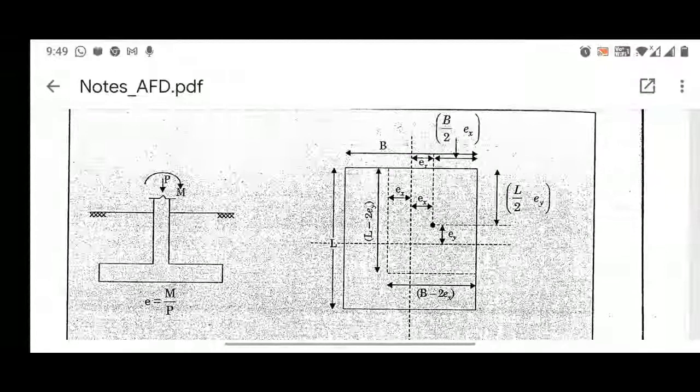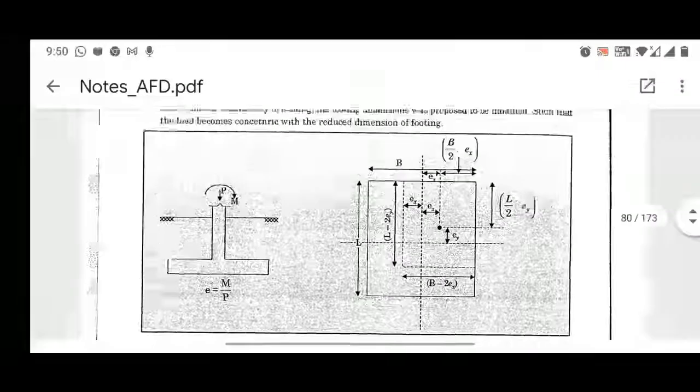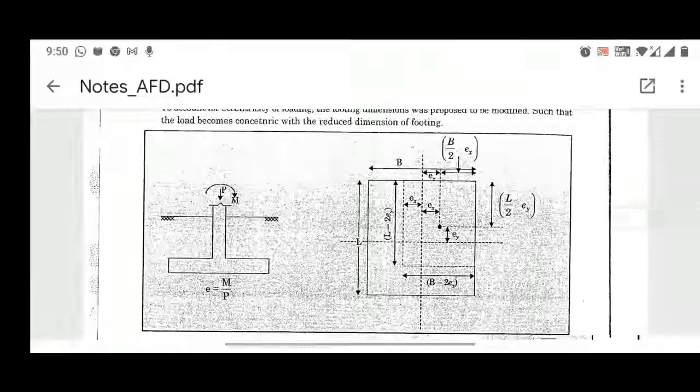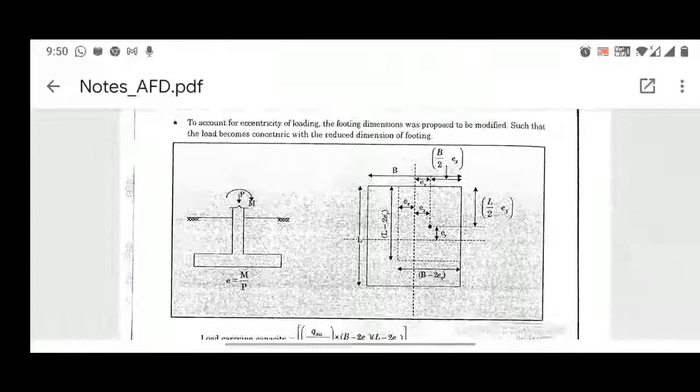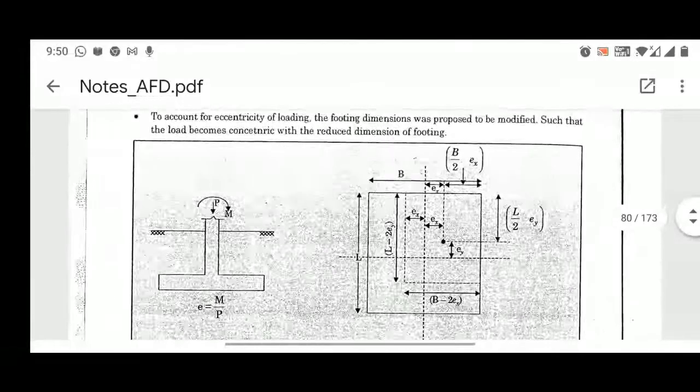So this is the length of the footing, so half will be L by 2. If you have to consider this EY in y direction, that is L by 2 minus EY, right? And if it is EX, in that block you can easily see it is shown like B by 2 minus EX. So B by 2 minus EX and L by 2 minus EY are the reduced dimensions for a load that is applied at the corner of a rectangular footing, we can say.